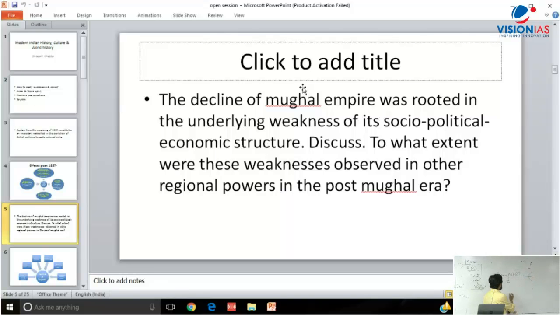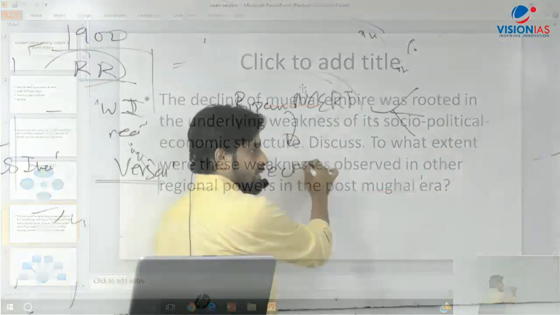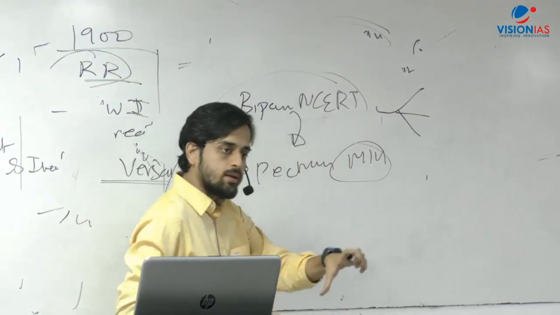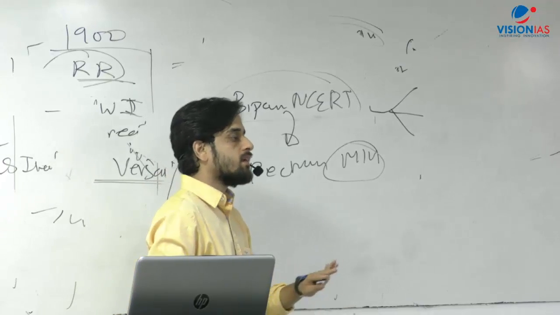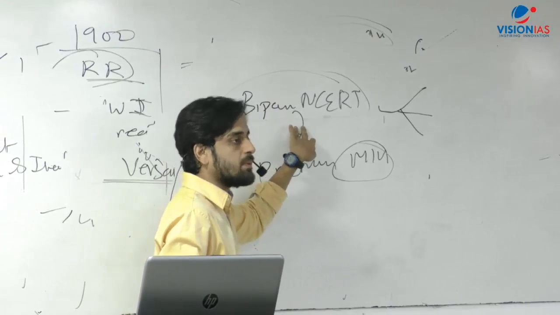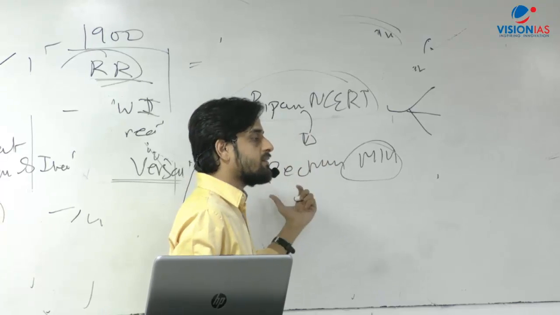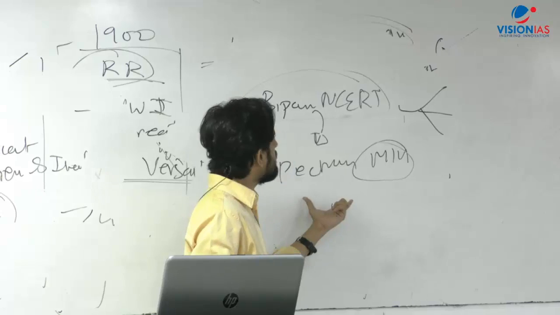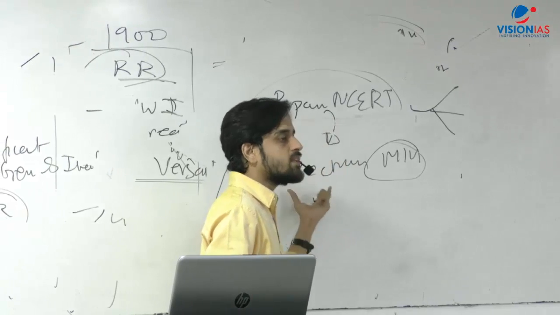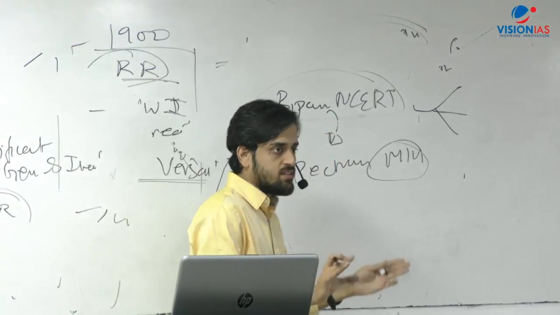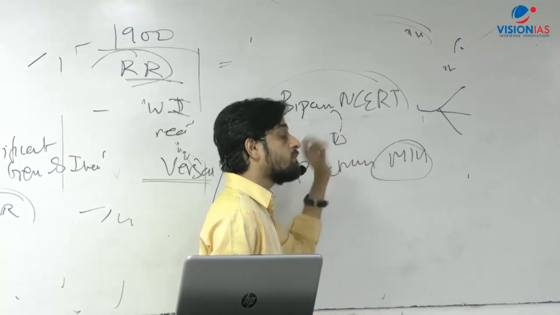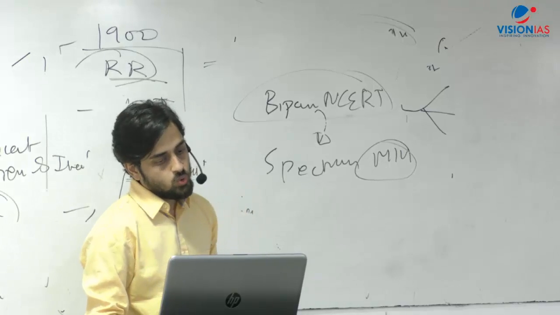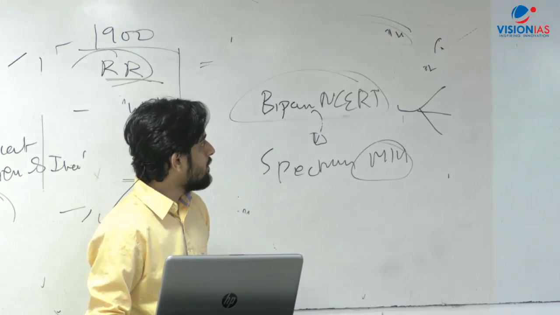The next thing is Spectrum. Spectrum publication की Modern Indian History, the small book that is available, is useful. The Spectrum is actually only a summary of Bipin Chandra, nothing else. Okay, so that is something जो आप अगर इसको भी अकेले पढ़ लेंगे, that's also good enough. But if you want a brief story, because here things are given relatively in a more concise fashion, then the NCERT is enough. इसके अलावा what you need to be doing is to use the class notes effectively and probably make your own notes.